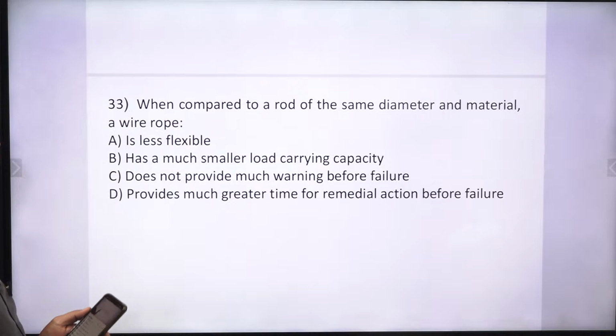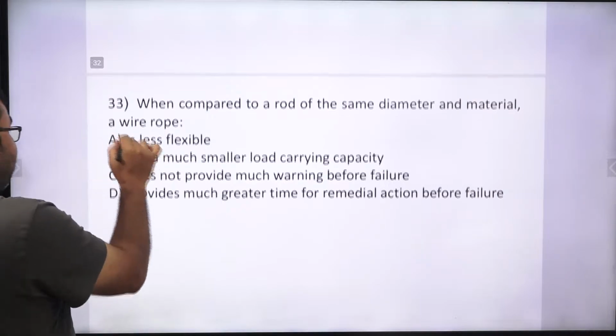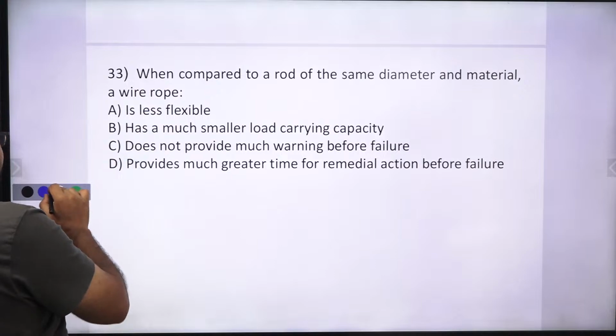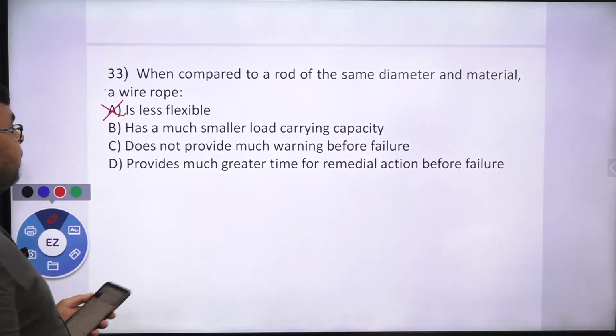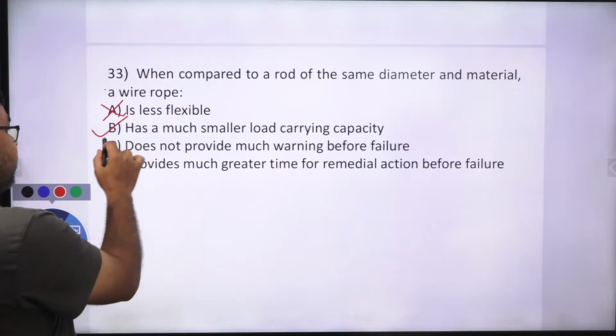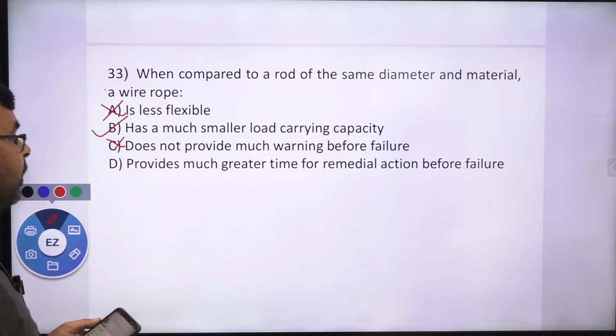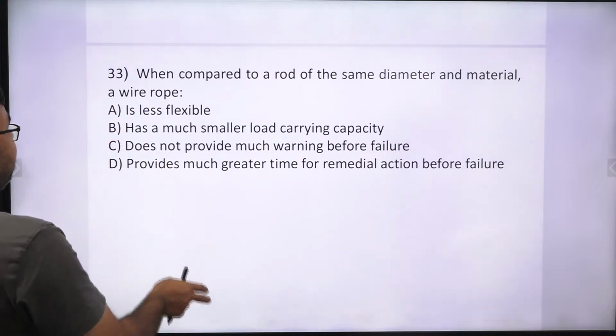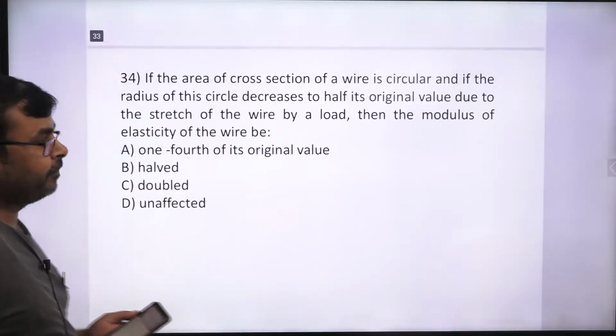What about this? When compared to a rod of the same diameter and material, a wire rope is less flexible? Wrong answer. Has a much smaller load carrying capacity? Does not provide much warning before failure? Provides much greater time for remedial action before failure? No. Option B is the right answer. Correct.